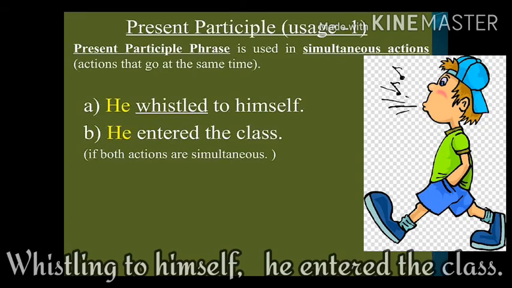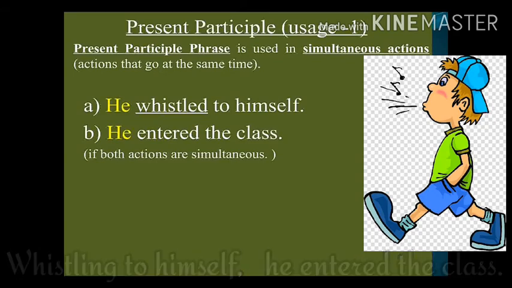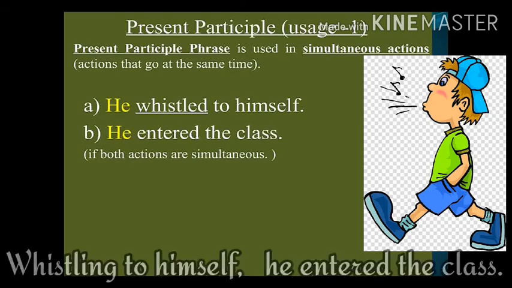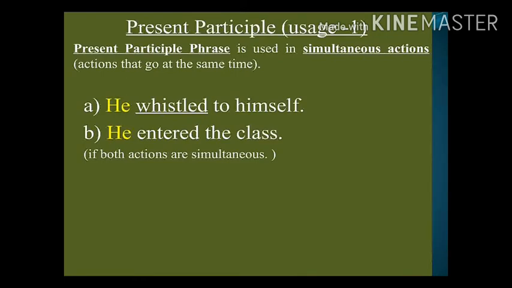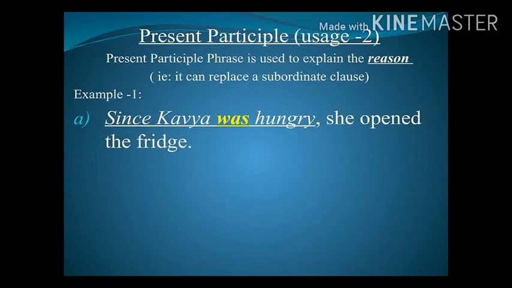So change the word whistled into whistling. Whistling to himself, he entered the class. That is how we change the first sentence into a participle phrase. Now we explore the second use of the present participle.